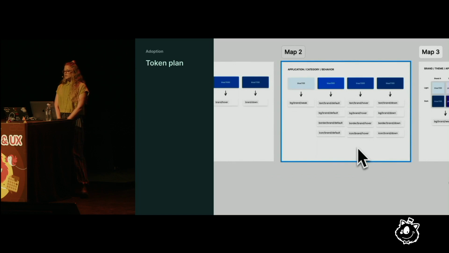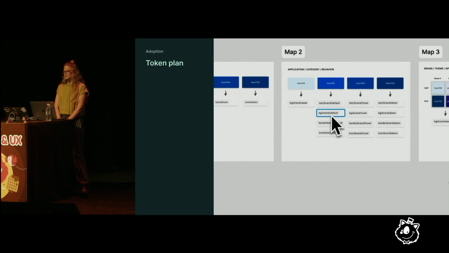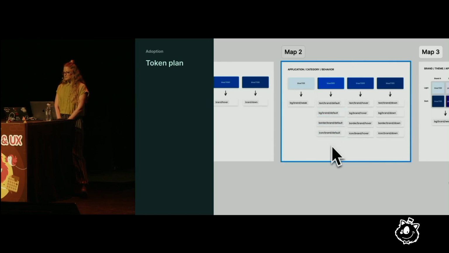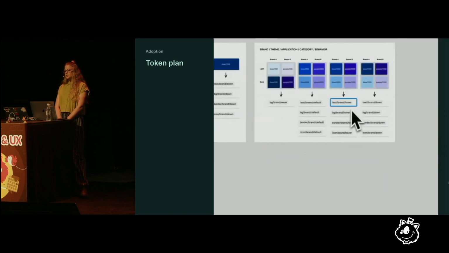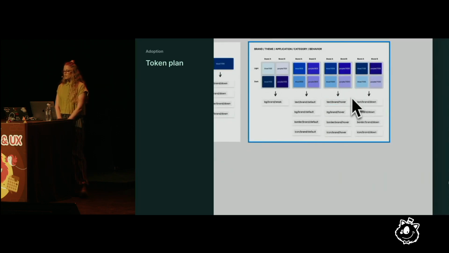Others might do better with a more typical structure, having a semantic variable for each individual application. Text, backgrounds, icons, borders, all have their own dedicated variables. And some might need a much more complex map with support for multiple brands and/or themes with the use of variable modes. And while it's possible to contain these variables in a single file, it's likely that these variables should be split into multiple files, perhaps a separate file for each brand, and maybe even further, with each variable collection in a separate file.